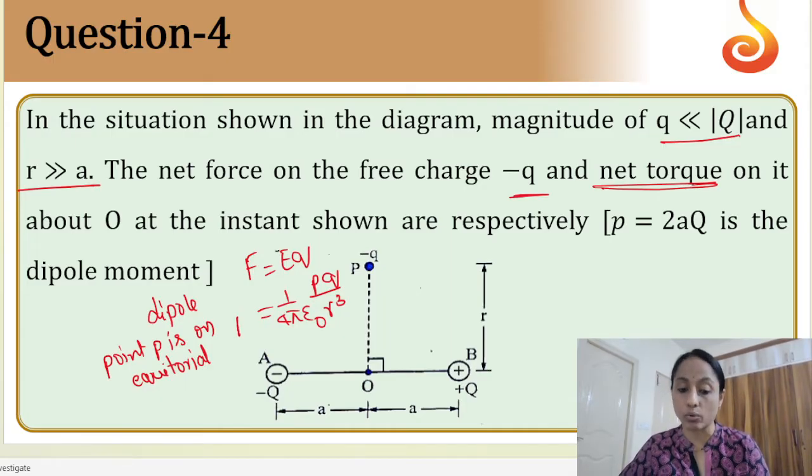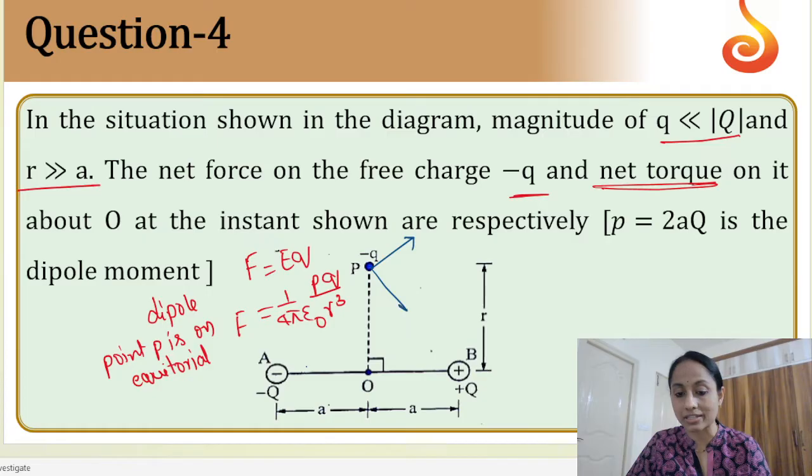This is the formula, but now we need to know the direction also. For direction, if you draw the lines, you can analyze that at A a negative charge is there, at P a negative charge is there. The minus Q repels this small minus q. So this is the direction in which it repels. Next, this is a plus Q, this is minus Q, so this plus Q attracts minus q.